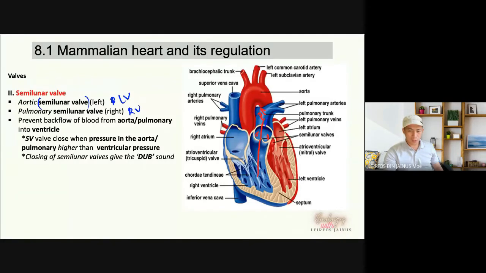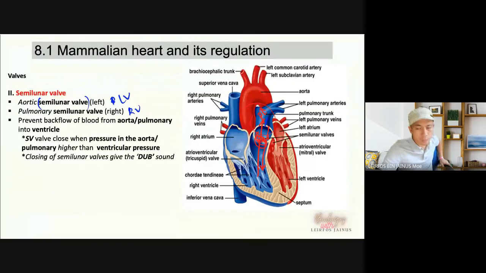When it's closed, it will produce the dup sound. The closing of the semilunar valve will prevent the backflow of blood from the pulmonary artery to the ventricle, because the pressure there is higher than in the ventricle. Blood that tries to flow back will be prevented by the semilunar valve. So the function of the semilunar valve is to prevent the backflow of blood from the aorta or pulmonary artery to the ventricle. When it's closed, it will produce the dup sound.